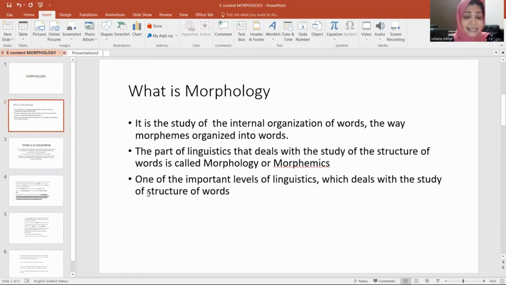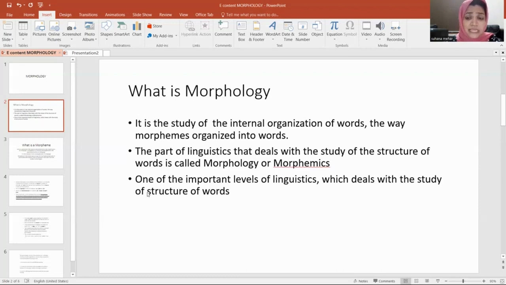It is the study of structure of words, and it deals with the internal organization of words. That means the way morphemes are organized into words.